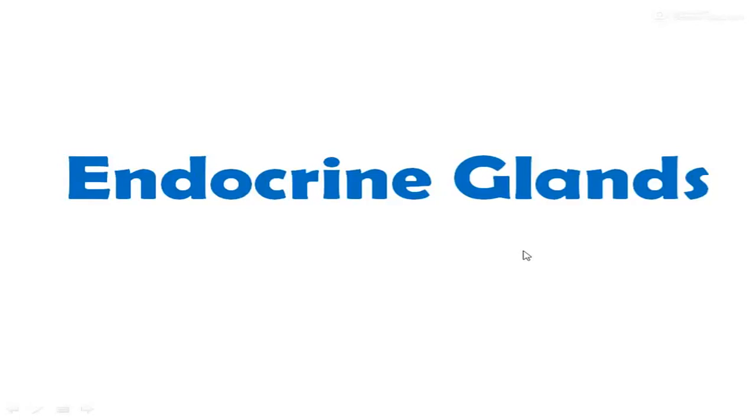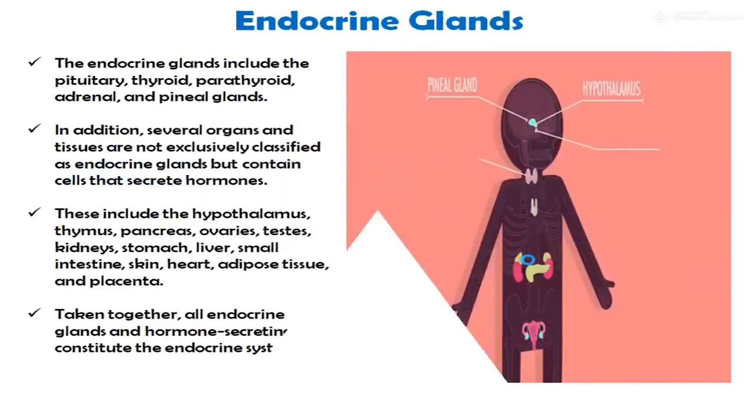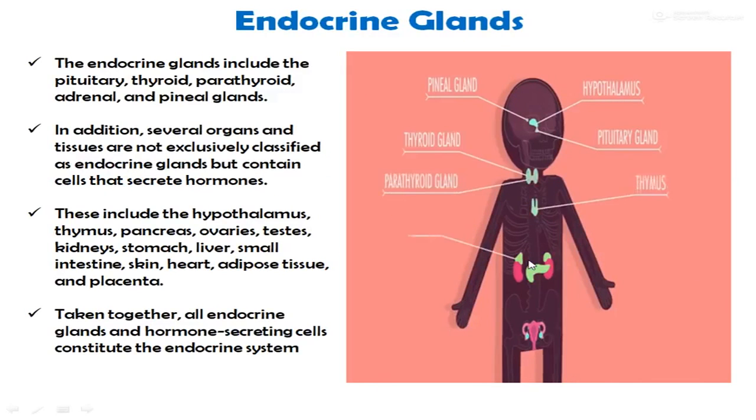Dear student, let's start with the second part, which is the endocrine glands. The endocrine glands include the pituitary, thyroid, parathyroid, adrenal and the pineal gland. In addition, several organs and tissues are not exclusively classified as endocrine glands but contain cells that secrete hormones.